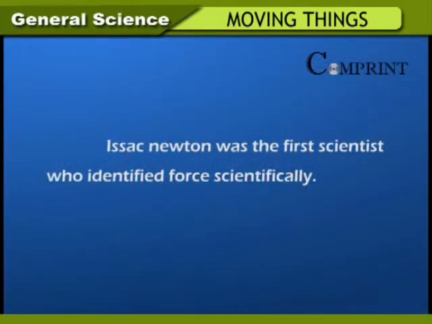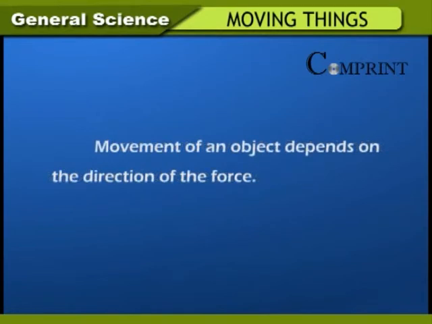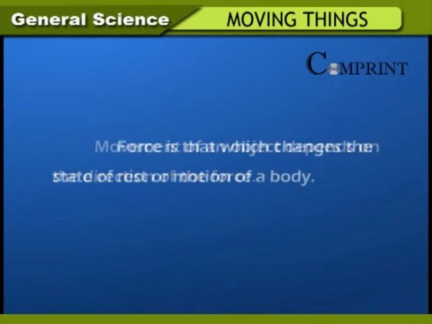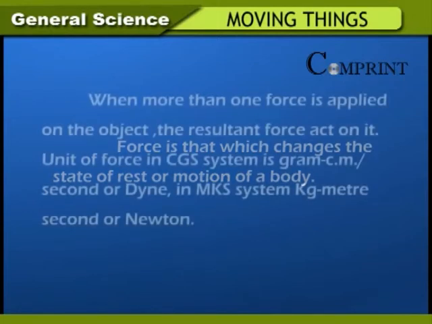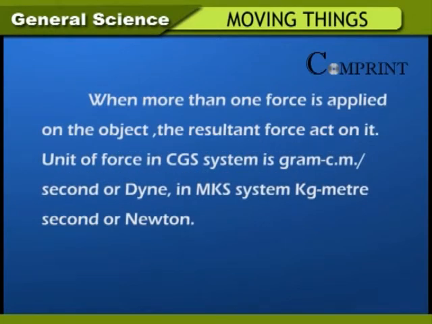Isaac Newton was the first scientist who identified force scientifically. Movement of an object depends on the direction of the force. Force is that which changes the state of rest or motion of a body. When more than one force is applied on the object, the resultant force acts on it.